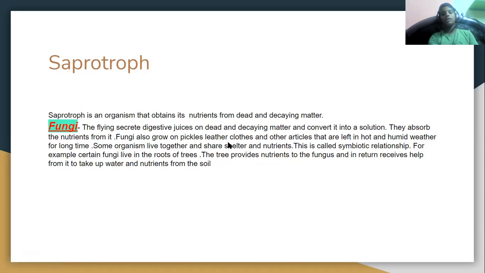Some organisms live together and share shelter and nutrients. This is called a symbiotic relationship. For example, a certain fungus lives in the roots of trees. There is a specific one, which is really a bacterium. It is rhizobium. It lives on the roots of trees.